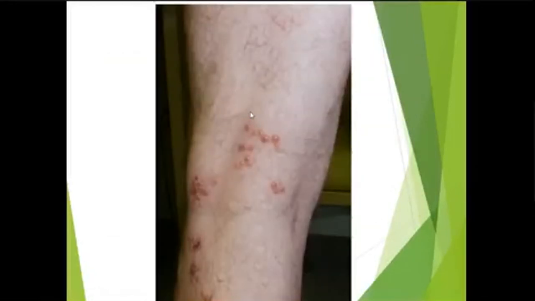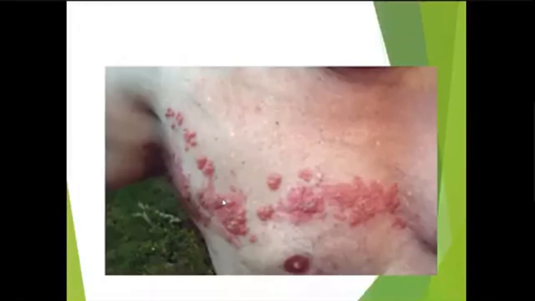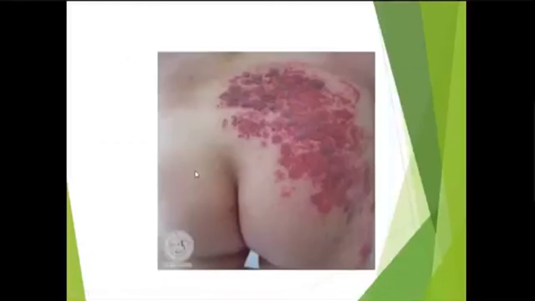This is also herpes zoster. You can see involvement of ophthalmic division of trigeminal nerve. And if there is eye involvement, it may be very painful and very severe. Again, you can see grouped vesicles over erythematous base involving one dermatome. And this is about T8. You can see T4 involvement. You can see vesicles, grouped vesicles. Grouping is very important. You can see one group, another group of vesicles, another group of vesicles, involving unilateral dermatome.